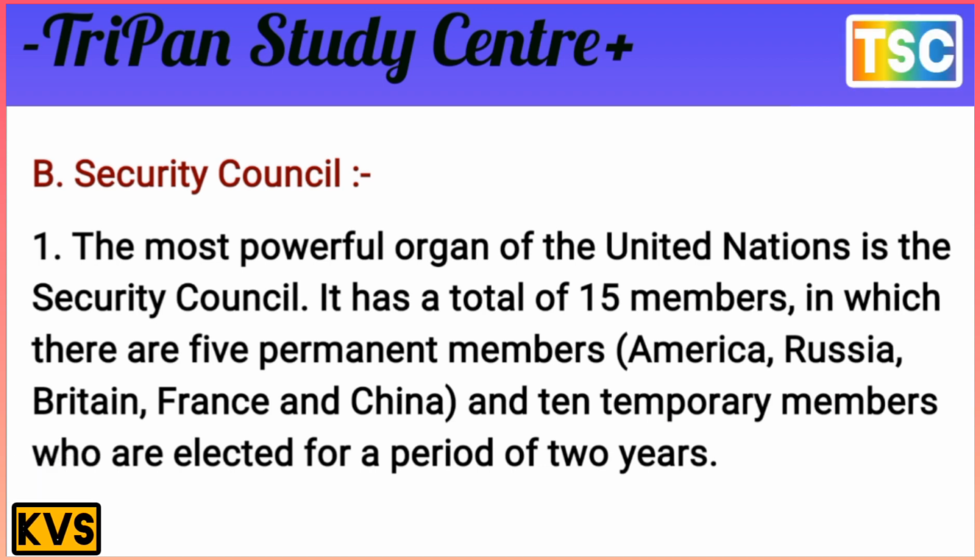The temporary members are selected for a period of only 2 years.